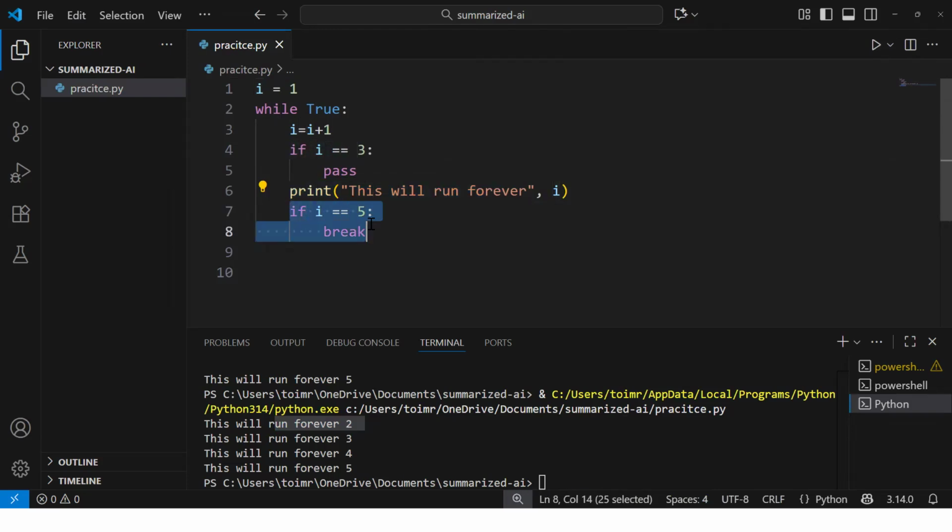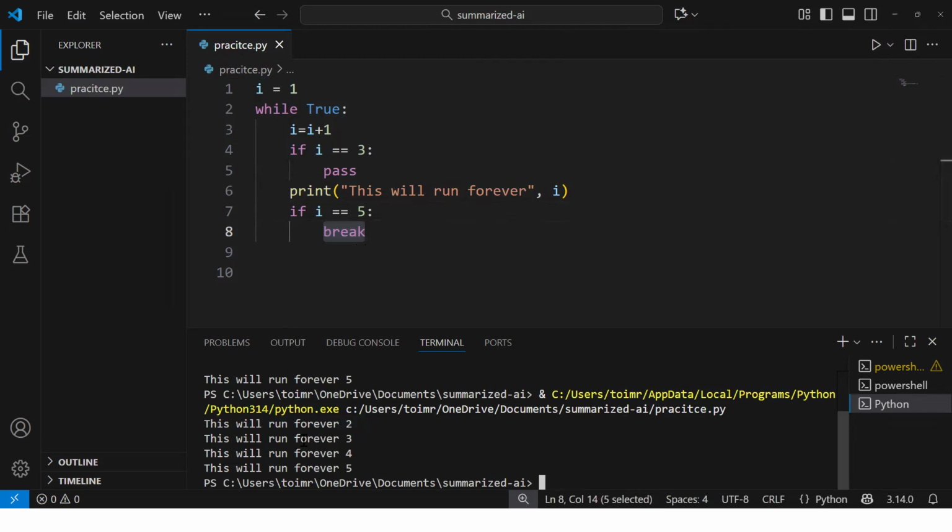The condition will fail for 3, then it will go here, then the value of I equal to 4. This condition is false. It will print this as a 4, and then 4 equal to 5 is false. It will pass. Now 4 plus 1 equal to 5. This condition is false. 4 equal to 3, no, false. It will not go inside this particular block of code. It will not execute. Then this will get printed, the value of I, 5. Now the value of I is 5, which is equal to 5, which is true. Now it will go inside this particular condition and it will execute this break statement, and this break statement will help us to break the code.